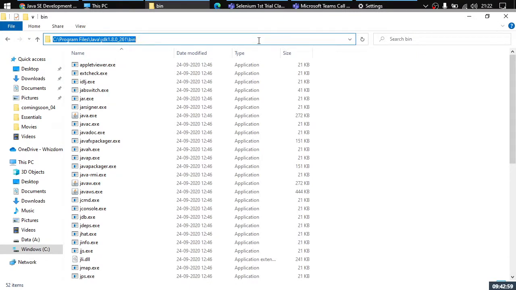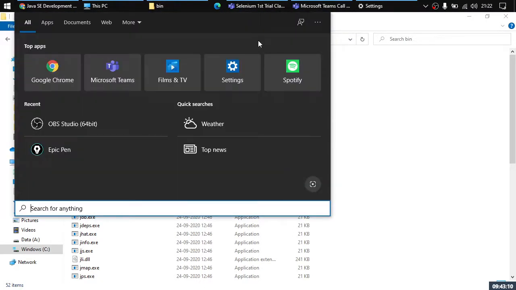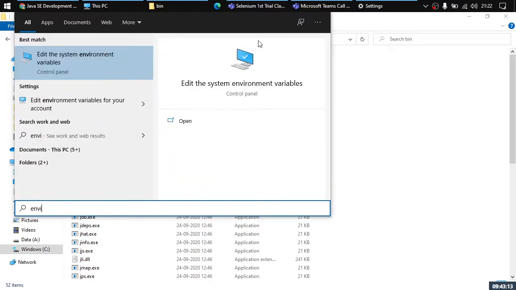Now this configuration is for Windows users. Only Windows users need to configure JDK. Other operating systems configure it automatically. Now here, open environment variables. Open the start menu and start typing environment variables.